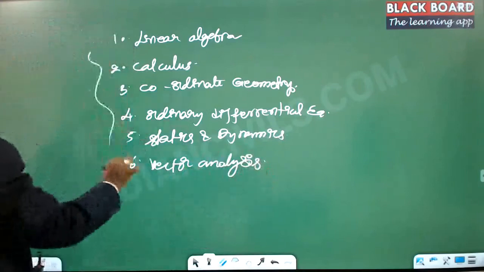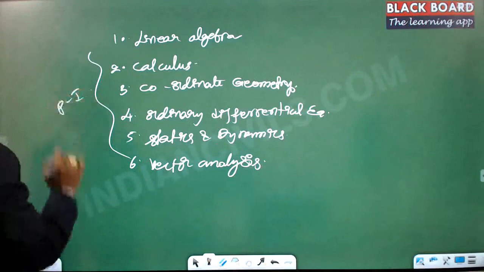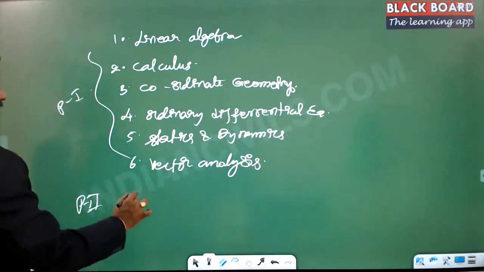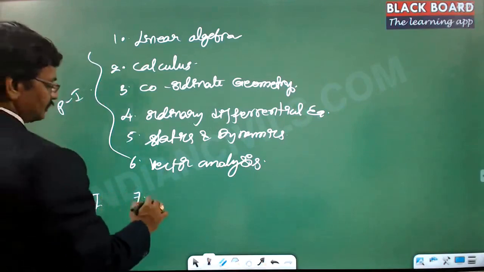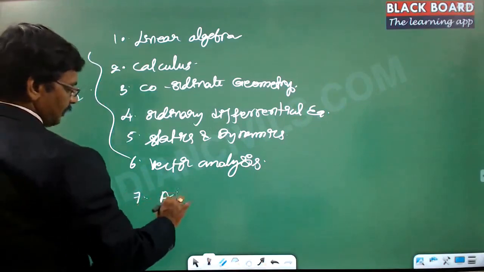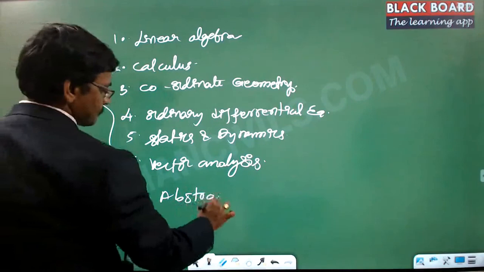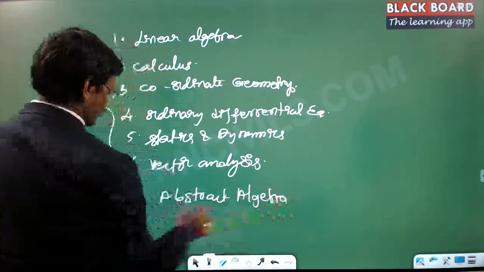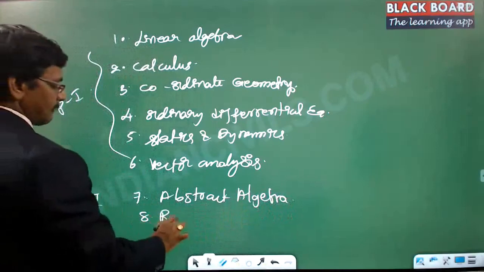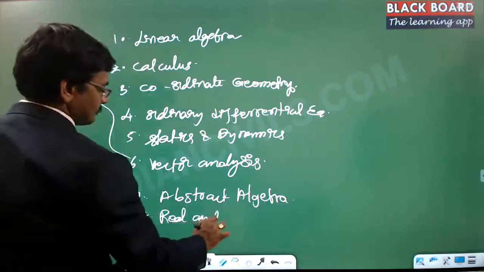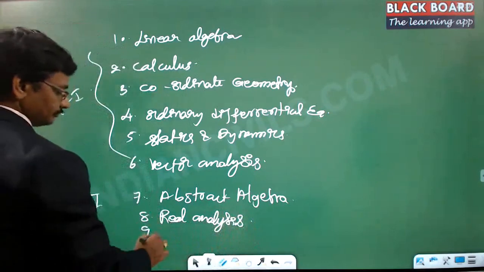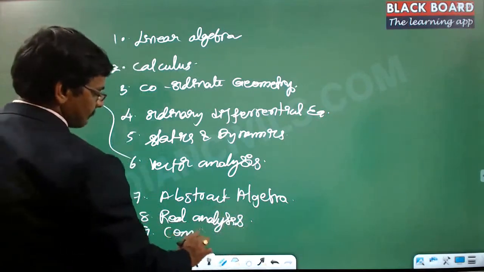All these things form paper 1. And coming to paper 2, the 7th one is abstract algebra, the 8th one is real analysis, and the 9th one is complex analysis.